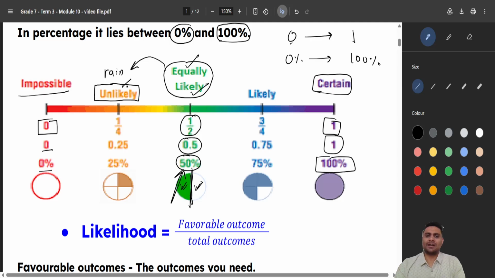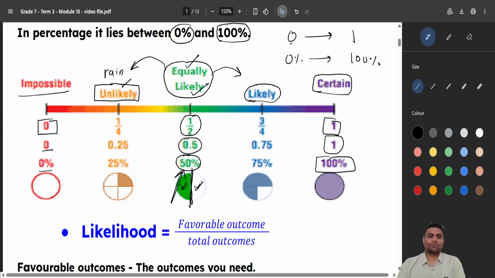Unlikely means the chances are less. Okay. If the chances of something happening is more than 50%, if I ask you what are the chances of a hot day, so you will say 80%, 90% chances are it will be a very hot day. So when the chances are more than 50% or more than half, we call it likely.